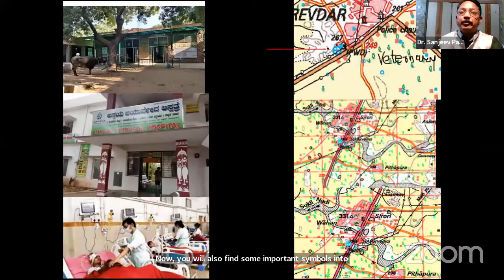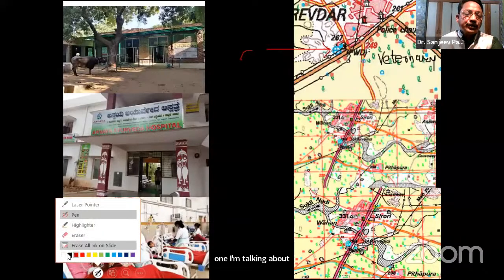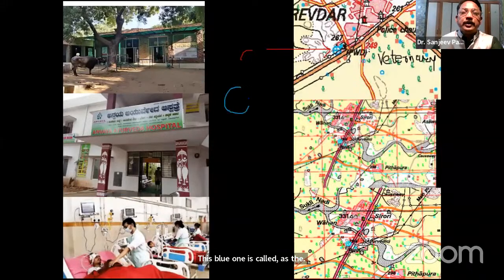see here this blue color one. This blue one I'm talking about. The symbol is blue color like this. It is a veterinary hospital for animals. So you can show them the picture like this.